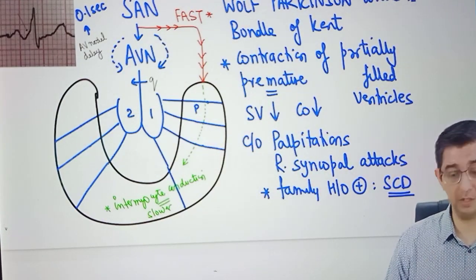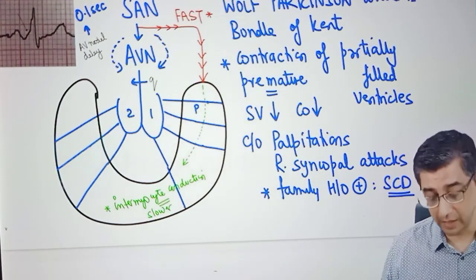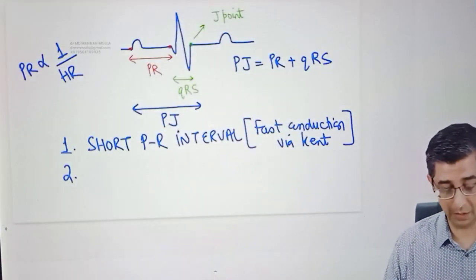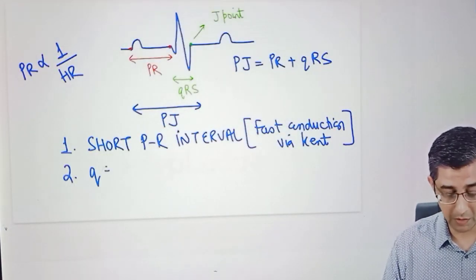It is not going to go in the bundle of His. It is directly going in the ventricles. Now, since the current is directly going in the ventricles of the patient, there is a technical term used, that is pre-excitation, and I would like to mention the fact that the Q wave in the ECG of this person will be absent.